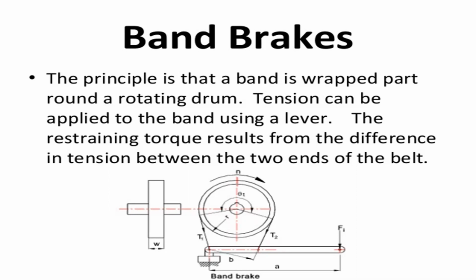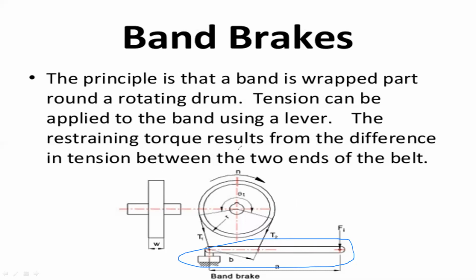You can see the tensions T1 and T2. These are the tension systems, connected through the belt drive and the lever. This is the lever connection of the rotating drum.